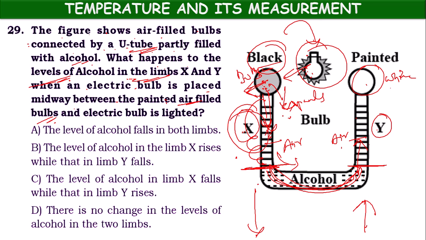So air will come down in this black color limb, and air will go up in the white color limb, Y limb. In the same manner, alcohol will come down in X limb, alcohol will go up in Y limb. So option C, the level of alcohol in limb X falls while that in limb Y rises. So option C is right.